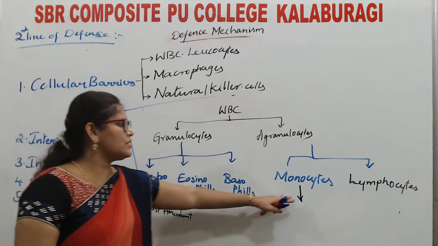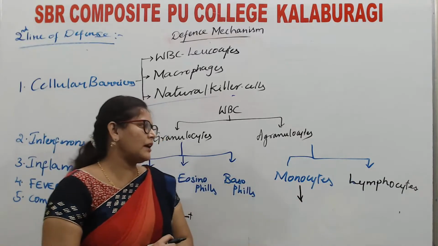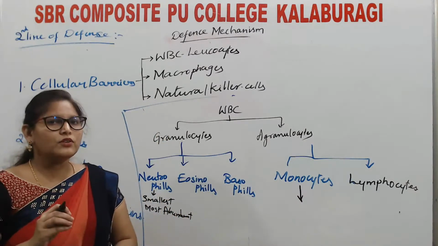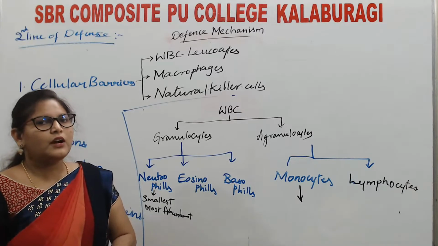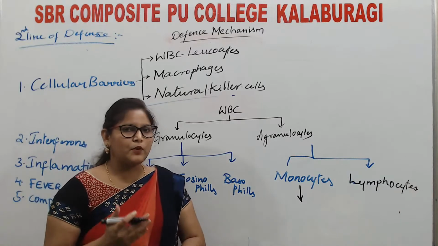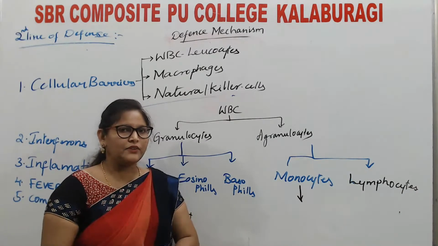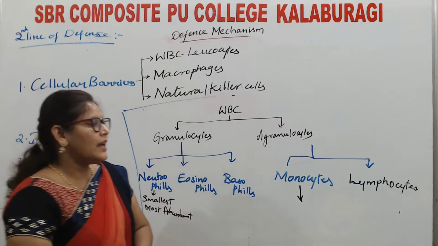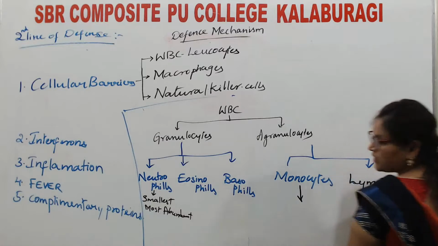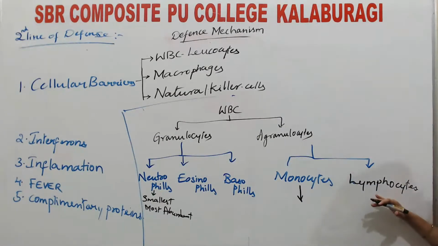See, I have written all these in one color, whereas lymphocytes in black. What does it represent? Lymphocytes do not come under the non-specific immune response. We are talking about the non-specific immune response, the first line of defense and the second line of defense. The second line of defense consists of cellular barriers, whereas lymphocytes come under the third line of defense. These are the actual heroes of our immune system.